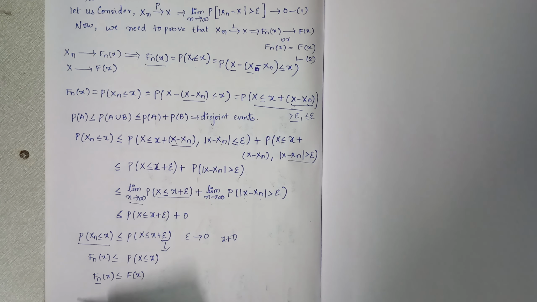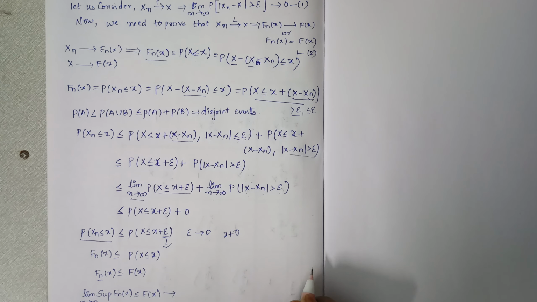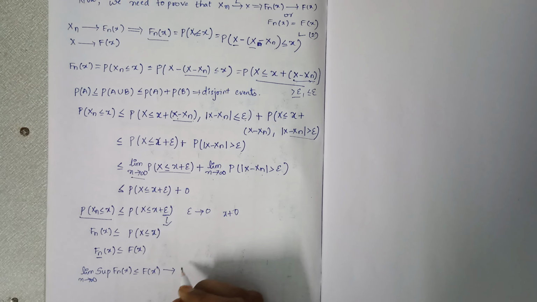And take limit and supremum on both sides. As we have n here, limit n tends to infinity, supremum Fn of x. And we don't have n here, so it will remain the same, F of x. Consider this as equation 3.